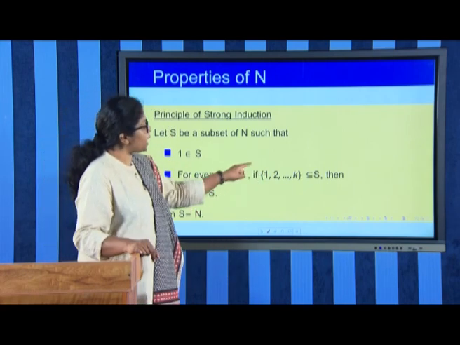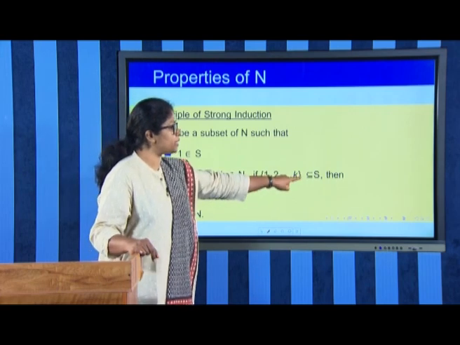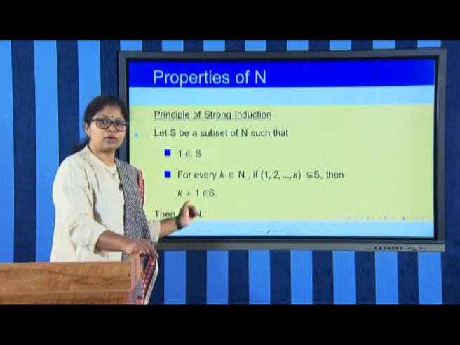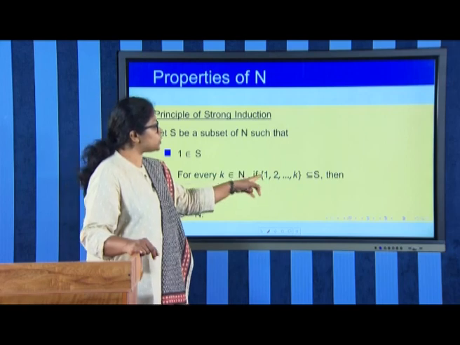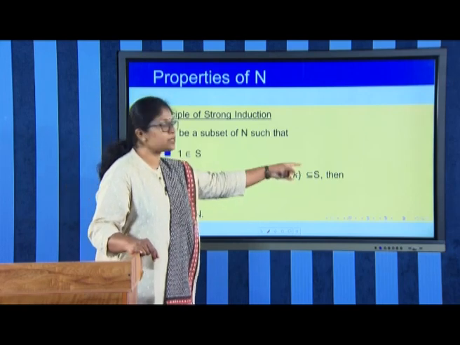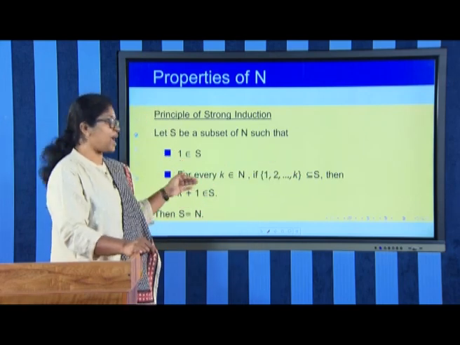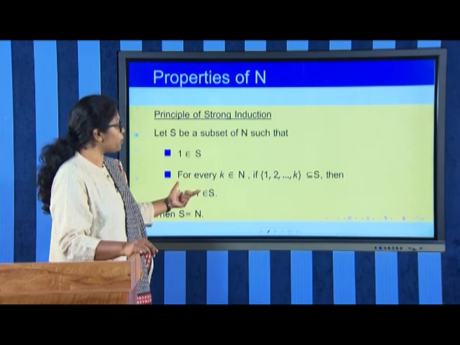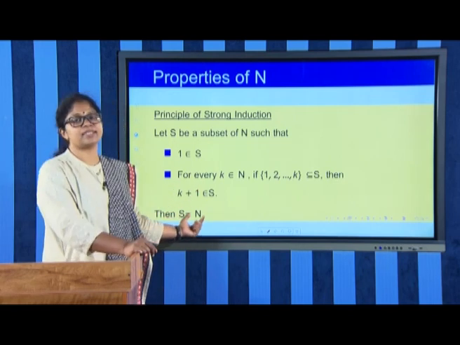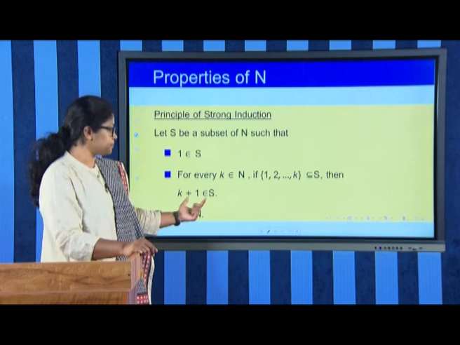And if the set {1, 2} is contained in S, 3 is an element of S. If the set {1, 2, 3} is contained in S, 4 belongs to S, and so on, and therefore, ultimately we get S is equal to N.